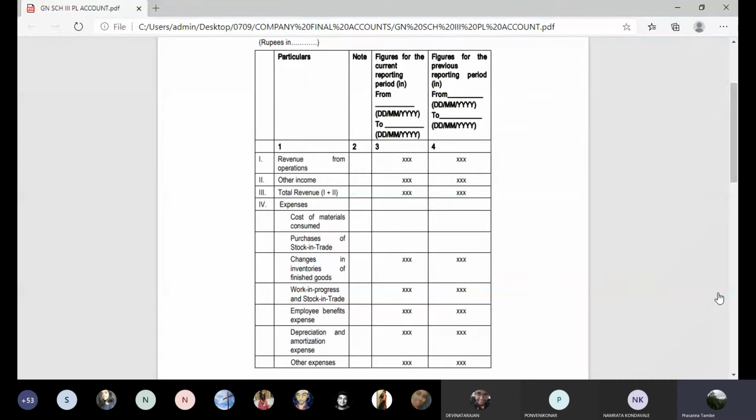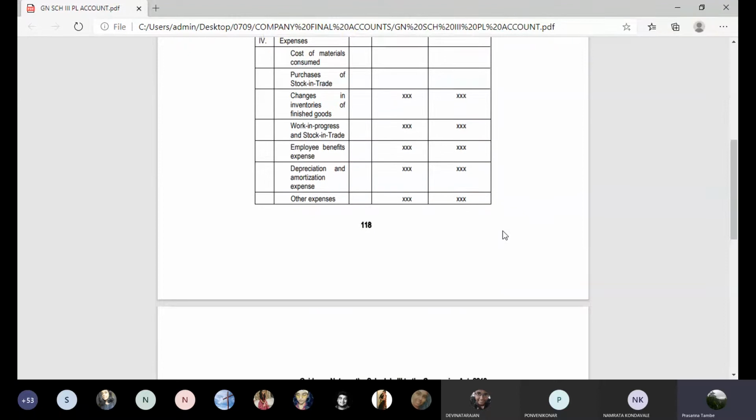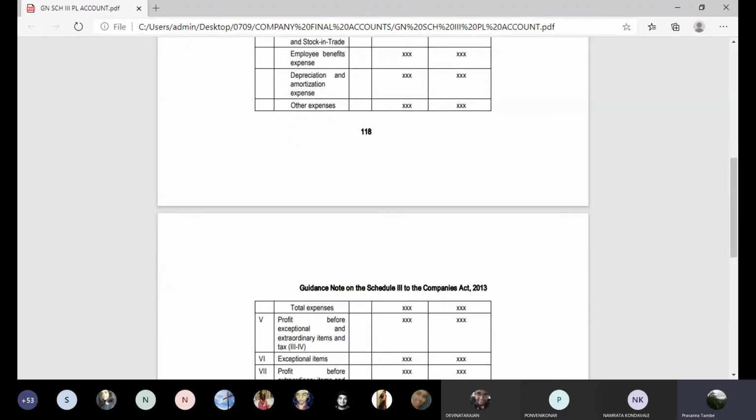Then we have employee benefit expenses also. As I told you, there are salary, wages, etc. So we have employee benefit expenses also. And there is a depreciation and amortization followed by other expenses. Okay. So these are the items that we have. We don't have any extraordinary, exceptional items and all that. So we can restrict ourselves to only this part. Okay. And then we can work on the provision for tax and other related adjustments.